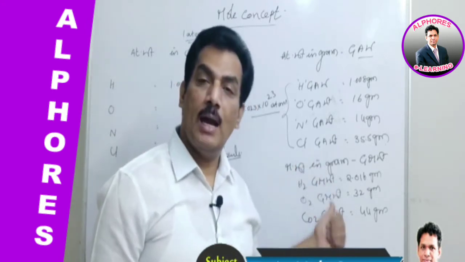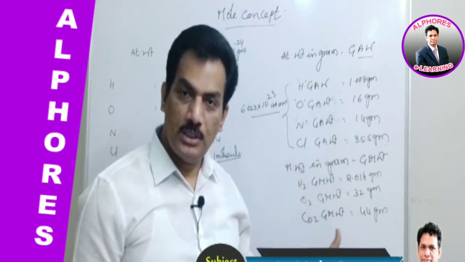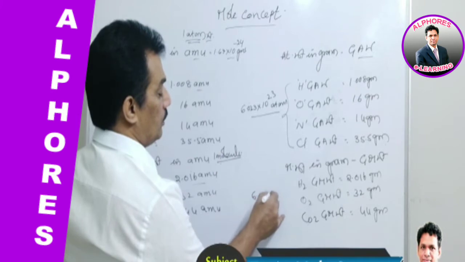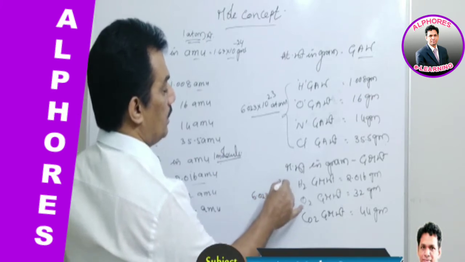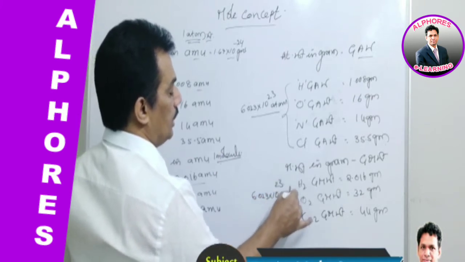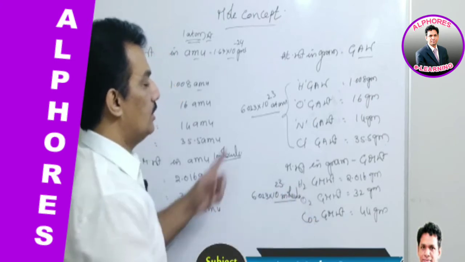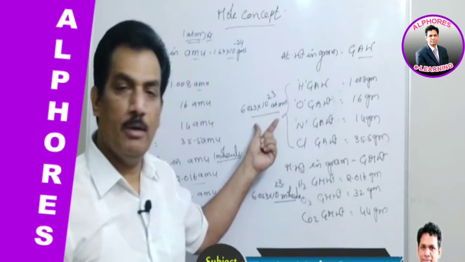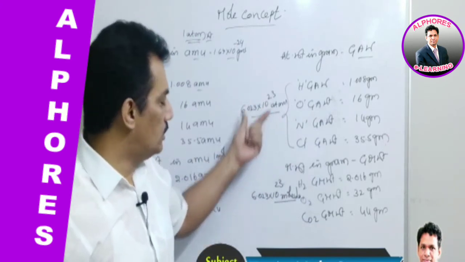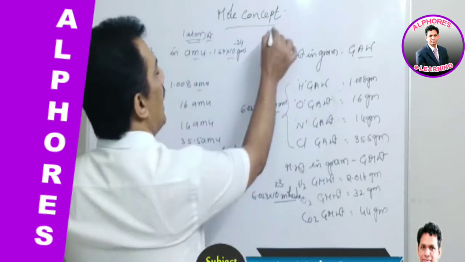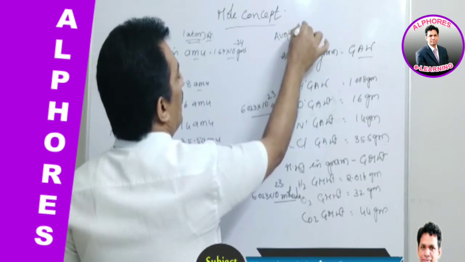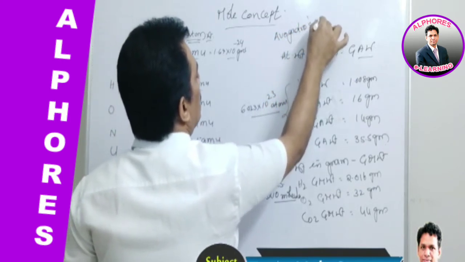For any substance, 1 gram molecular weight of that substance possesses 6.023 into 10 to the power of 23 molecules. If it is gram molecular weight, this number of molecules. If it is gram atomic weight, this number of atoms. And we know this number is nothing but Avogadro's number.